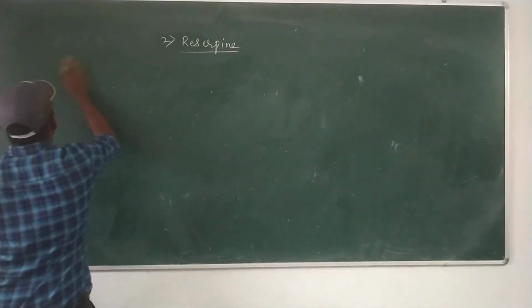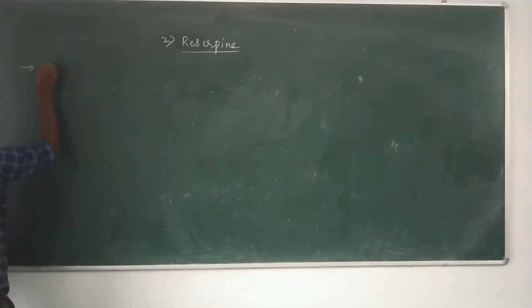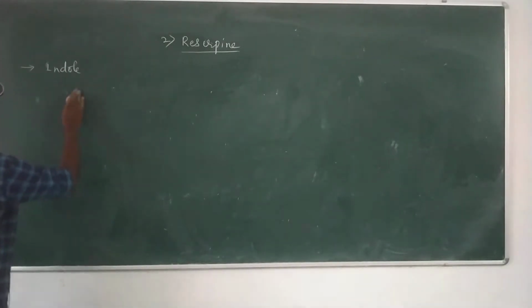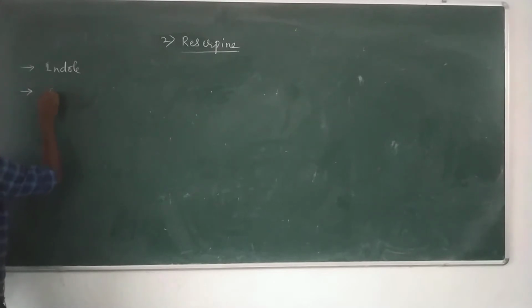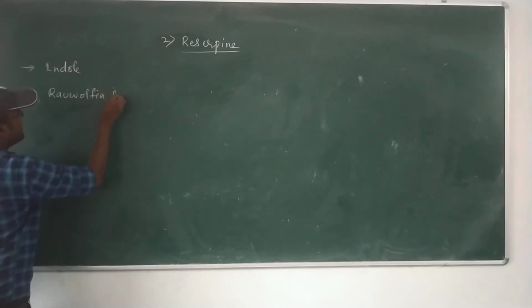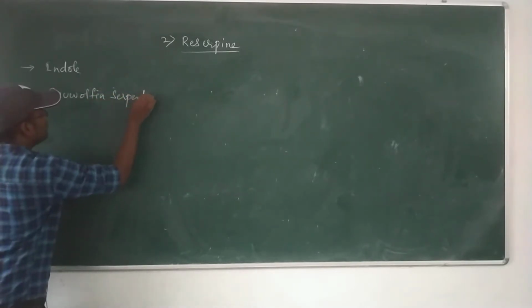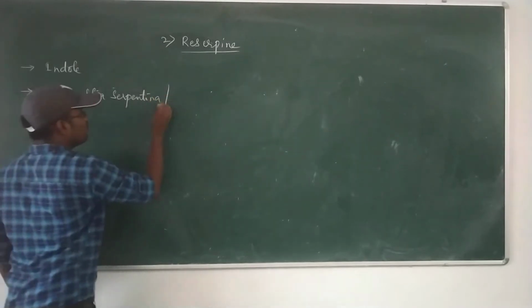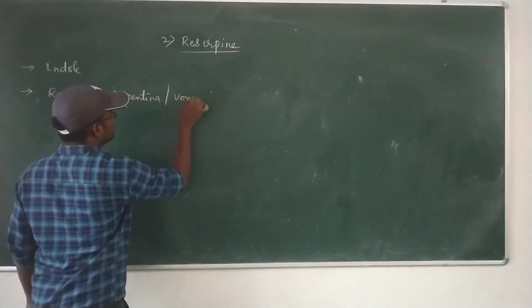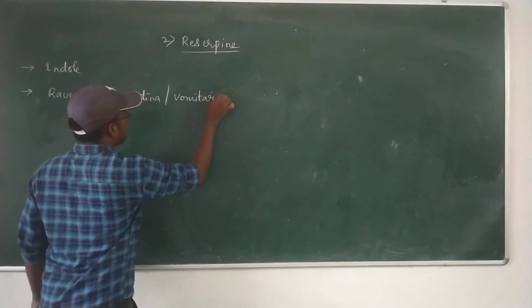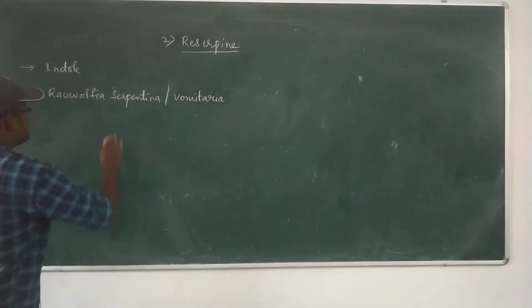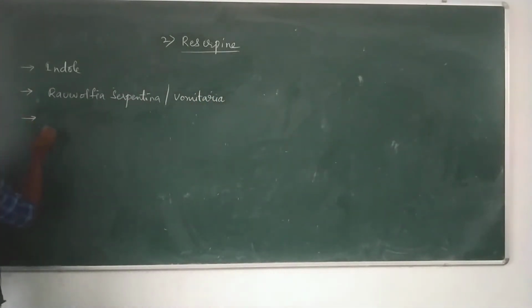Reserpine has an indole ring. Reserpine is an indole containing alkaloid. It is isolated from Rauwolfia serpentina or Rauwolfia vomitoria plant. Rauwolfia serpentina is said to be Sarpagandha